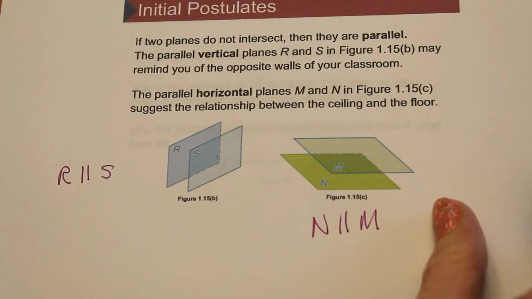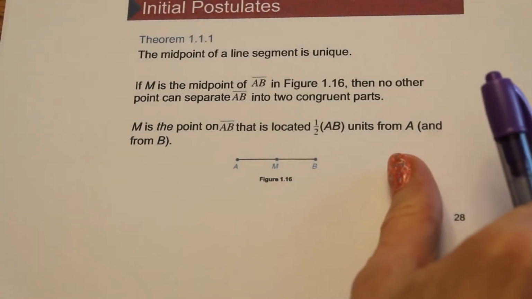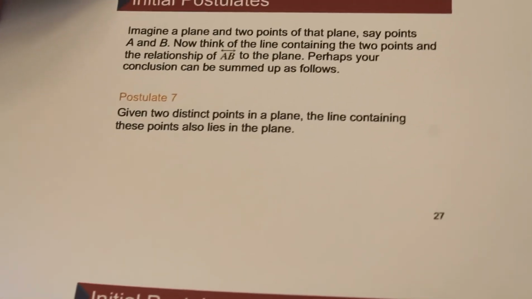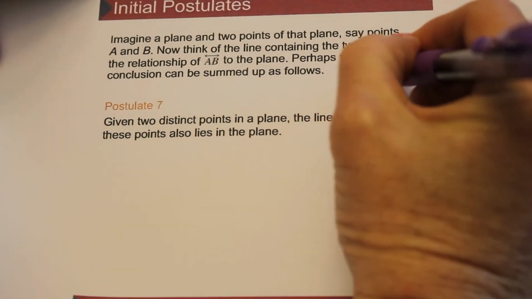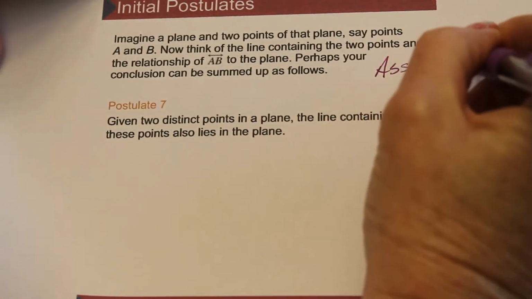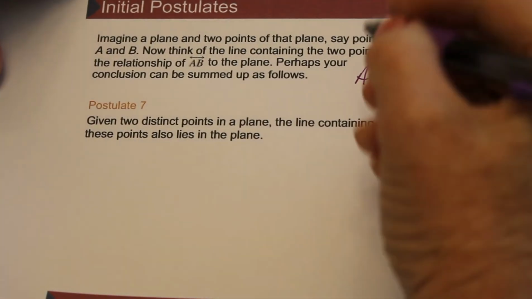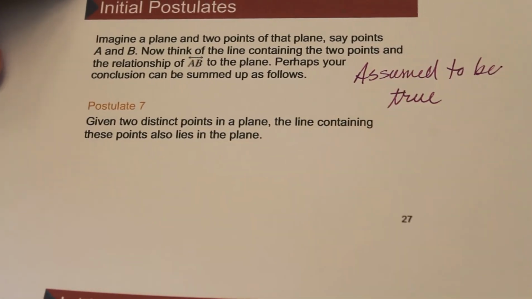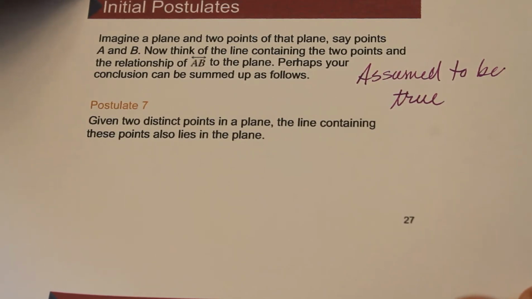So these have all been postulates. And again, postulates are assumed to be true. Why is that important? Well, because when we start using our logic, we can only assume to have a valid reasoning. We have to have valid arguments, valid statements, and all of these postulates are assumed to be true.